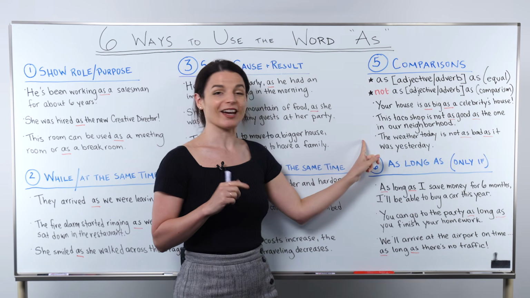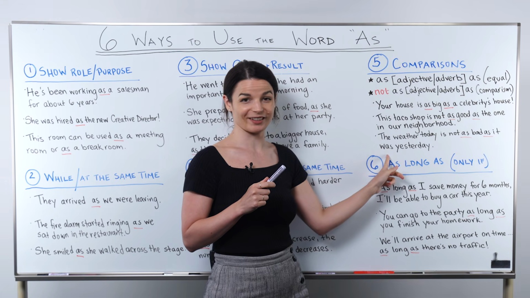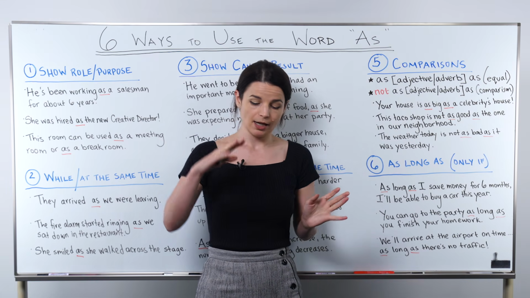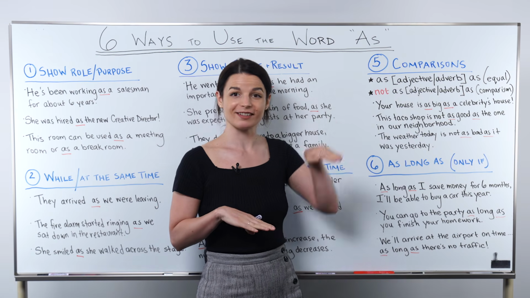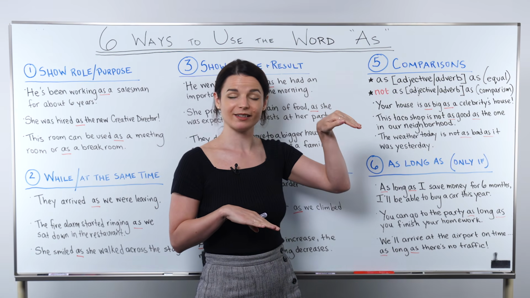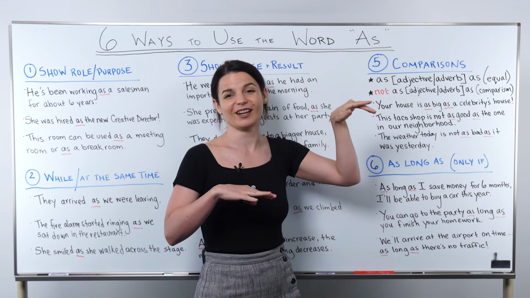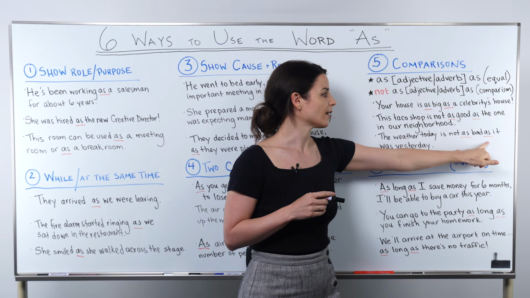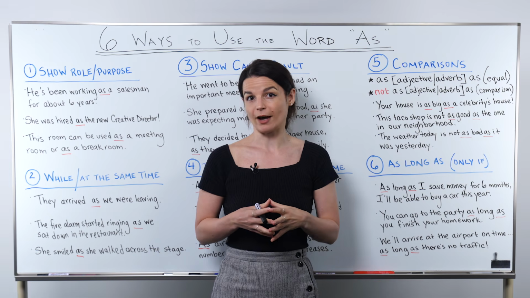Okay, let's look at our last example. The weather today is not as bad as it was yesterday. Again, this means today's weather is not as bad as it was yesterday. So another way to express this, yesterday's weather was really, really terrible. Today's is okay. So again, we're following the adjective with as here. So as on both sides. So keep in mind that this is a very common pattern for as.